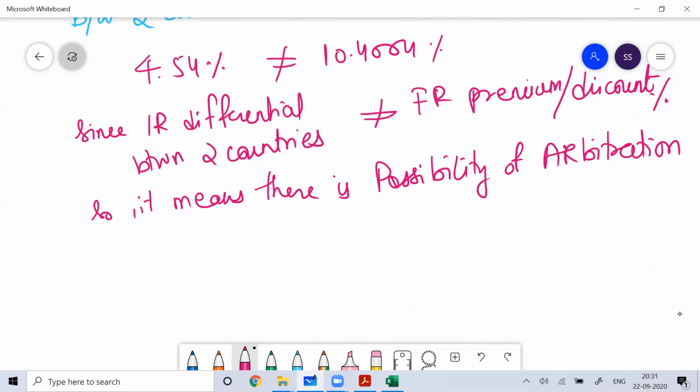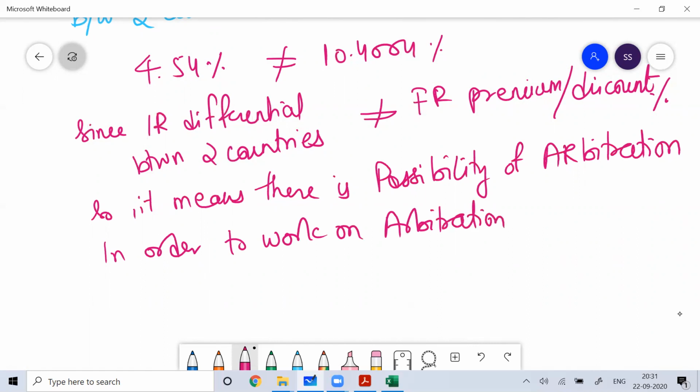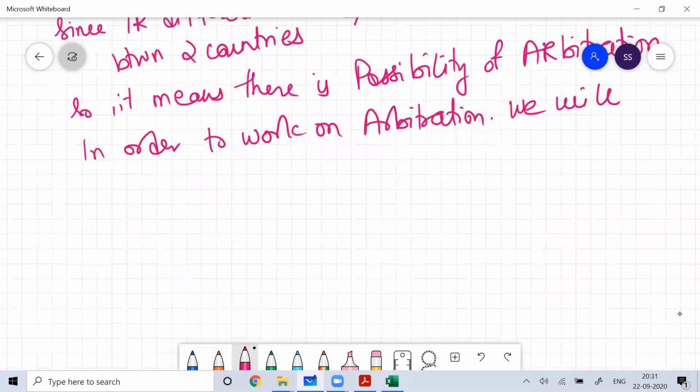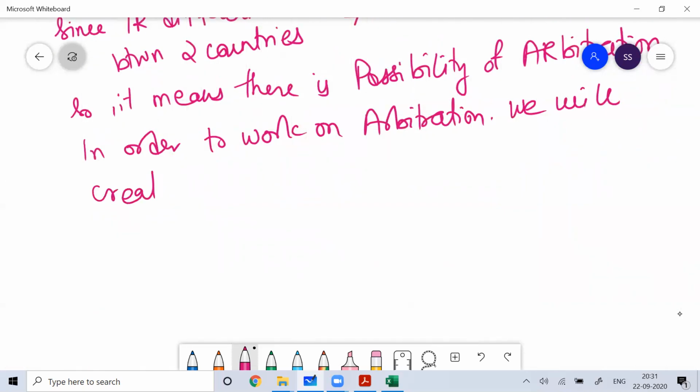Okay, so in order to work on arbitrage, we'll create two scenarios.